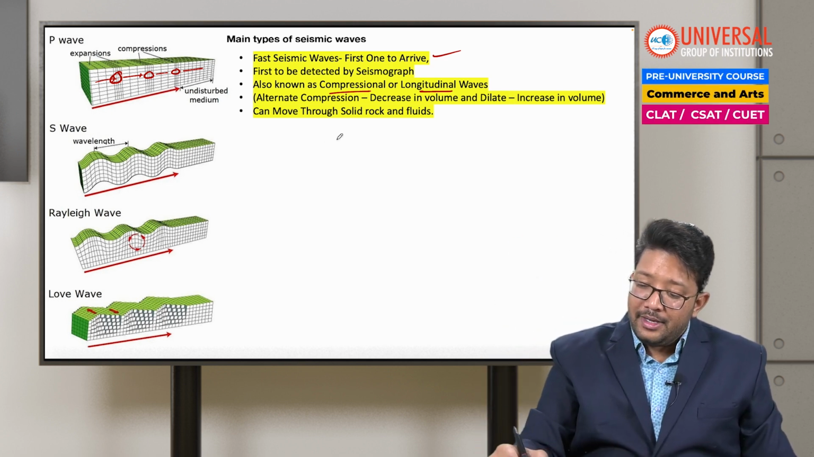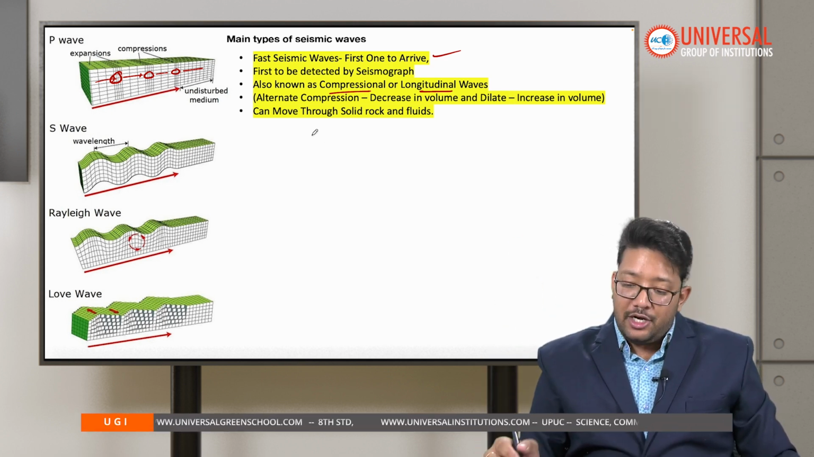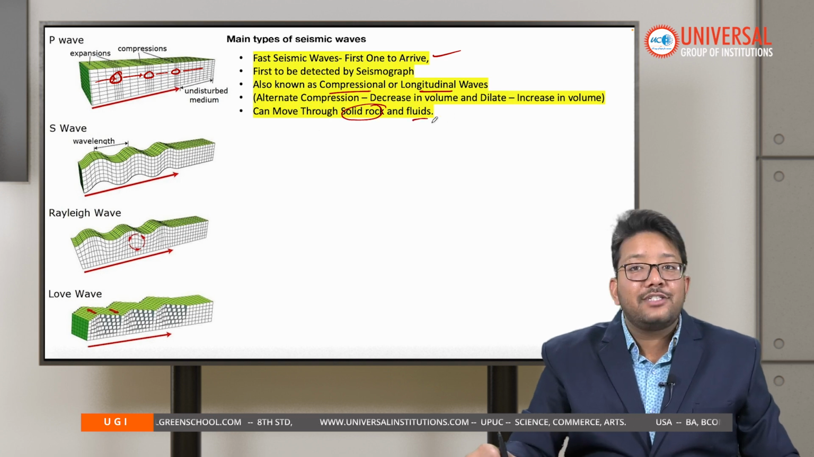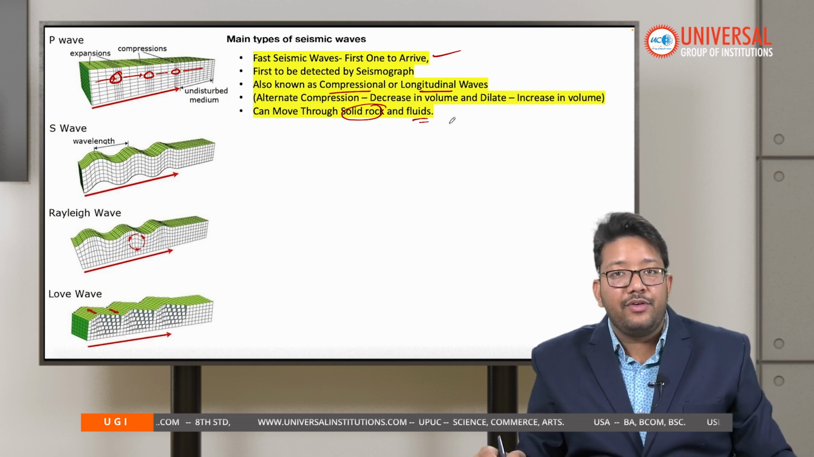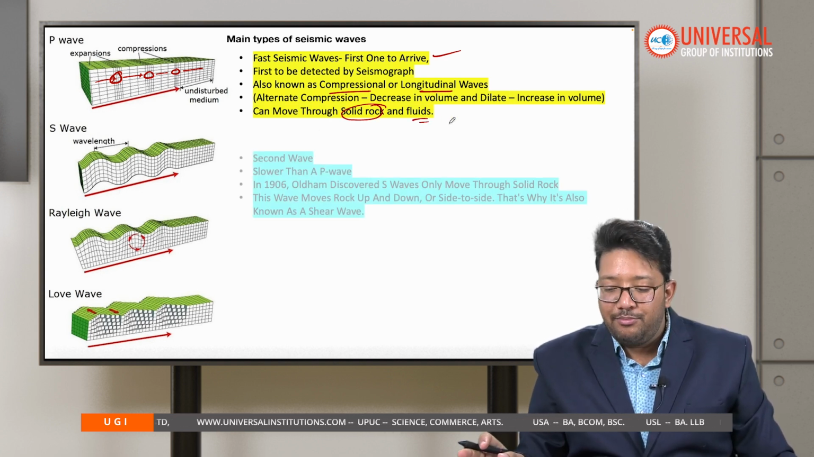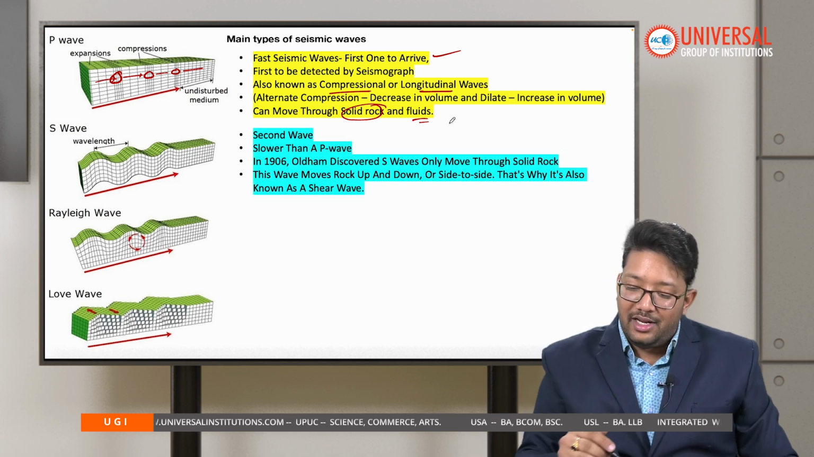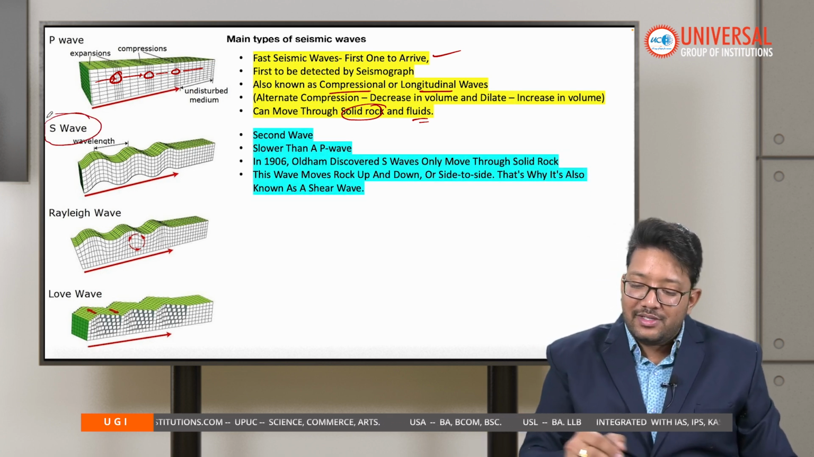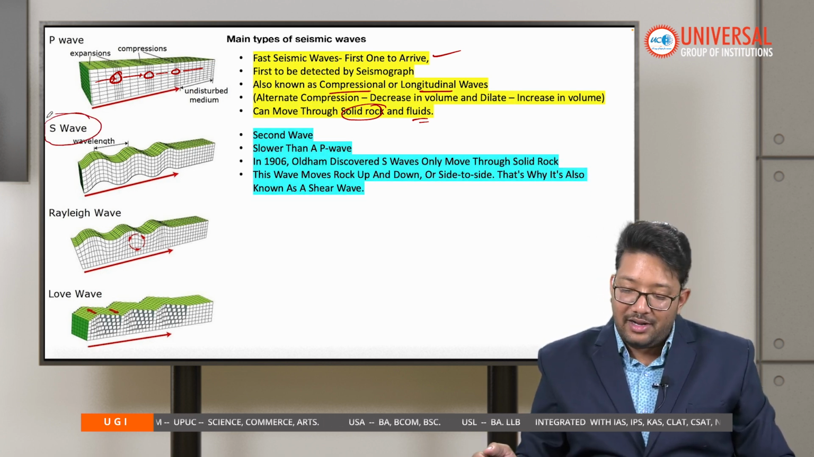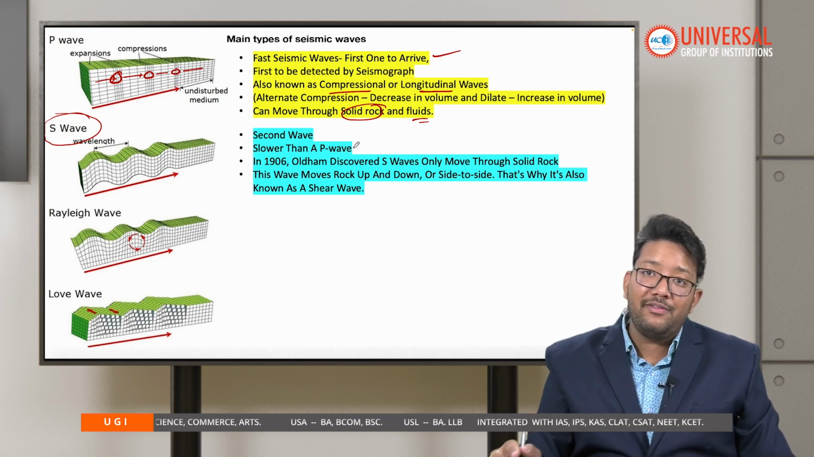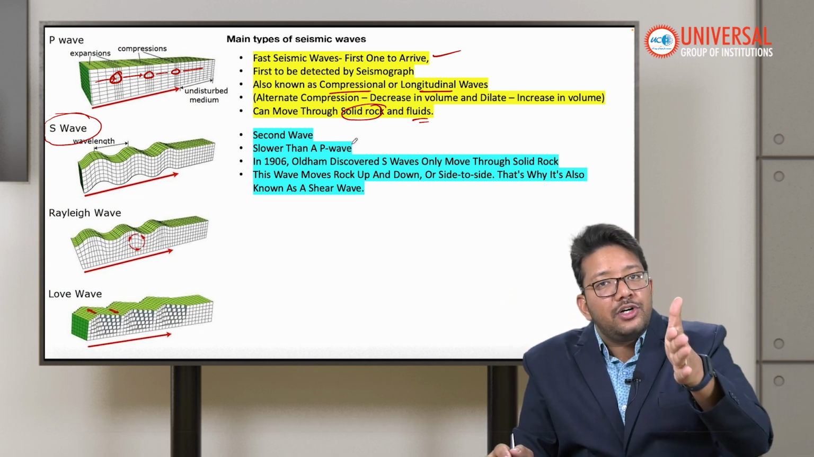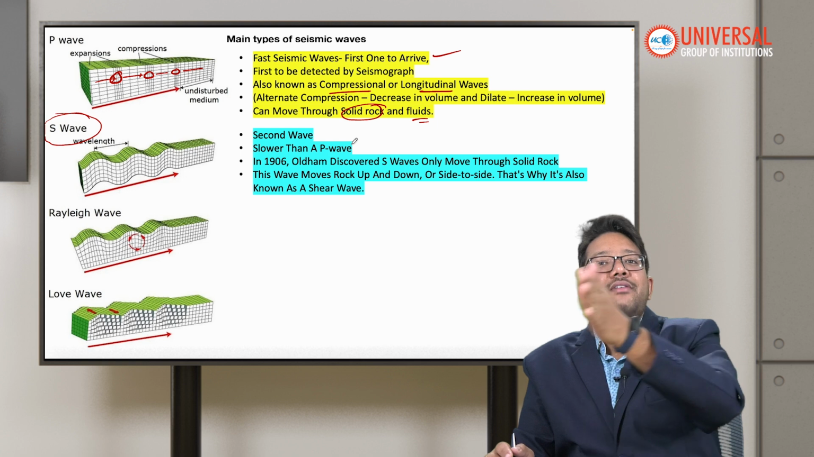So basically, primary waves can move through solid rock as well as fluids, meaning liquid. So primary waves can move through solid and liquid. The second one is the secondary wave. The name itself suggests it: S wave, secondary wave. These are slower than the P waves. So P waves are the first ones to arrive, and then the secondary waves will be there.